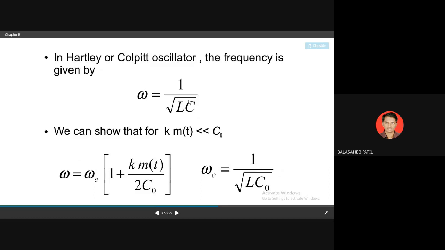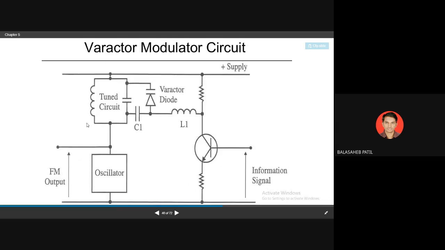Now this is only about the oscillator, and this CO is what? It is the output capacitance of your entire circuit, where the diode capacitor will be added to your oscillator capacitor, so the equivalent capacitor will change. This is explained very well by this diagram. This is the varactor diode, where the capacitor will vary in accordance with the instantaneous value of your modulating signal. This part you know very well. The oscillator will be here, where the tuned circuit of the oscillator will be connected in parallel with your varactor diode capacitance, right?